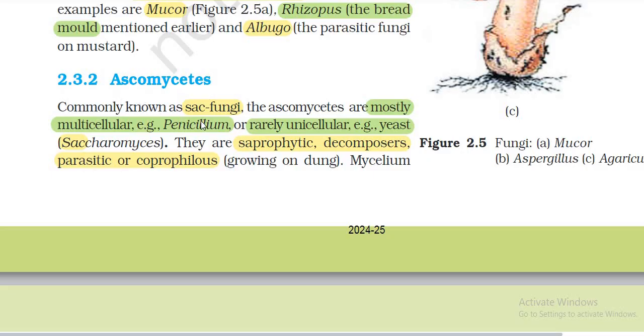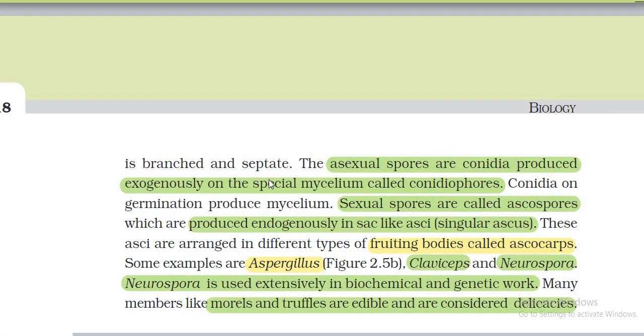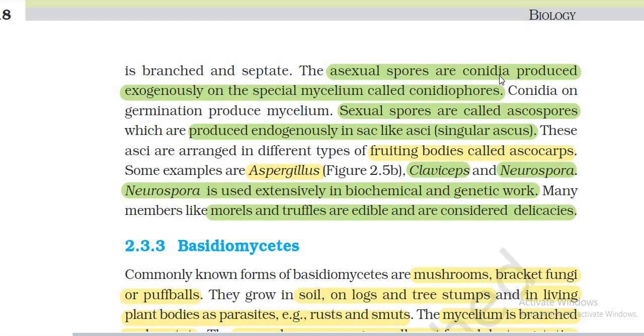Ascomycetes, commonly known as sac fungi. Most ascomycetes are multicellular; Penicillium is an example. A rarely unicellular example is yeast, Saccharomyces. They are saprophytic, decomposers, or parasitic, or coprophilous, growing on dung. The mycelium is branched and septate. Asexual spores, conidia, are produced exogenously on special mycelium called conidiophores.